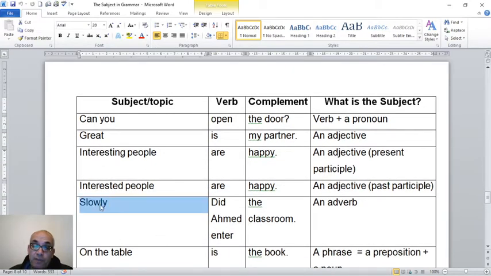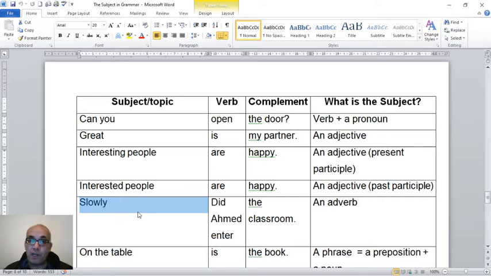Slowly is the adverb of manner, which means how you do something. So if I say slowly did Ahmed enter the classroom. Now this is very high level. If you put the adverb of manner at the beginning of a sentence, you have to write the sentence as a question, but it is not a question.